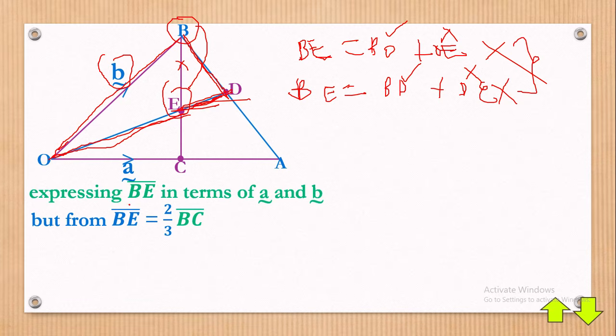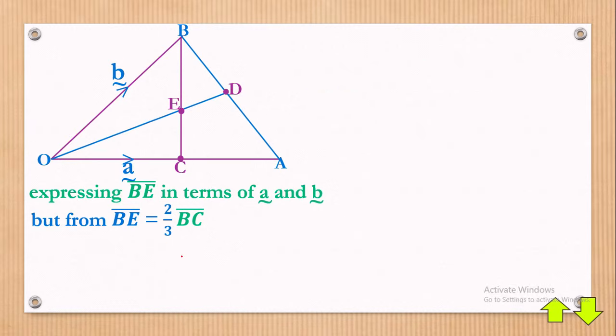It means that to get that answer, we have to use the information they've given us in the question. You can rewind the video and check on that. It means that to get BE, we need to start from here, because they're telling us that to get BE, you can just say 2 over 3 of BC.